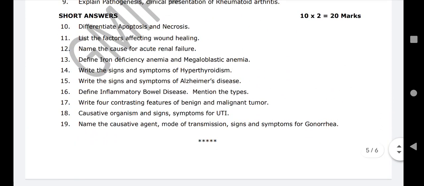Now let's move over to 2 marks. See, 2 marks are different, simple questions. If they ask apoptosis and necrosis, just explain what apoptosis and necrosis are, in a simple, easy way. And for factors affecting wound healing, you have to explain some of the factors.